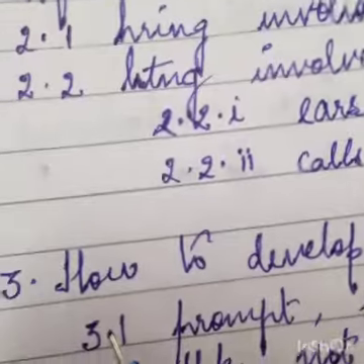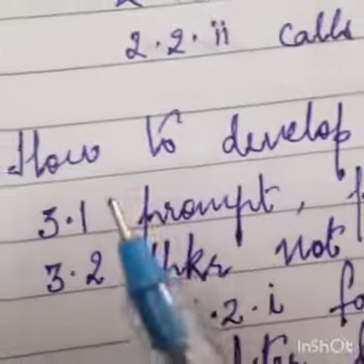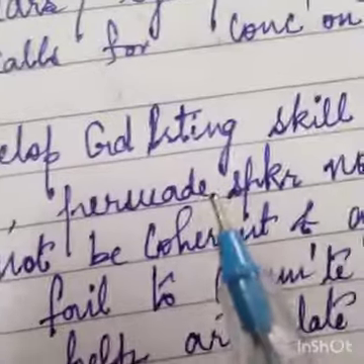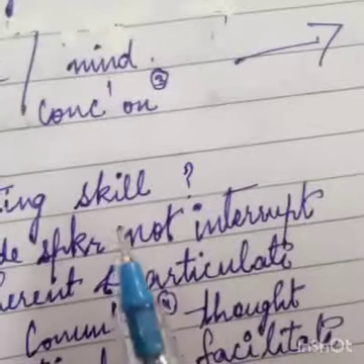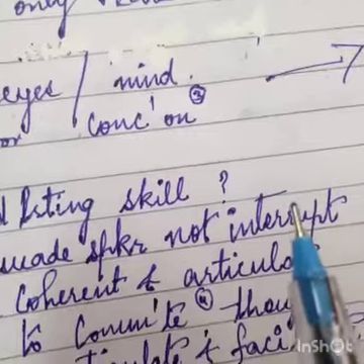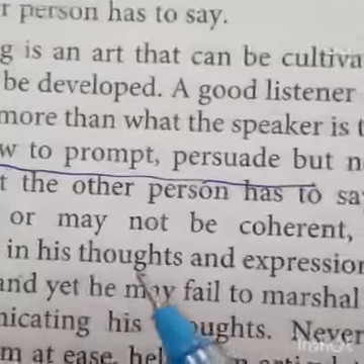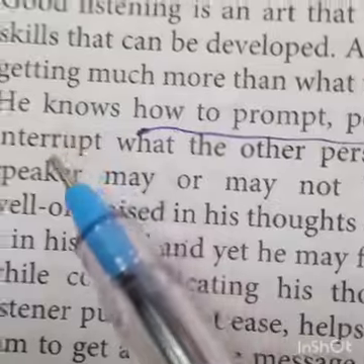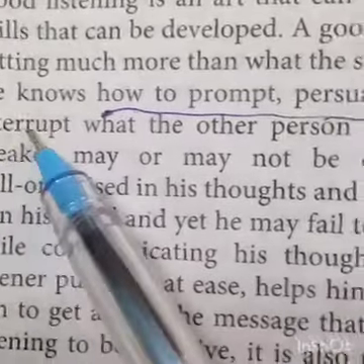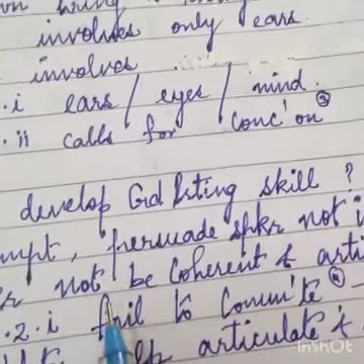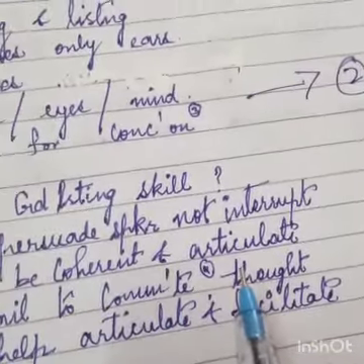Then the first subheading of the third heading is 3.1. I have given "prompt, persuade speaker, not interrupt." These lines are there in your passage. It is written here, see, it is to prompt, persuade, and not to interrupt. Okay, so the same thing I've written here because it aligns with that particular line. Next, 3.2, I've written "speaker not be coherent and articulate."